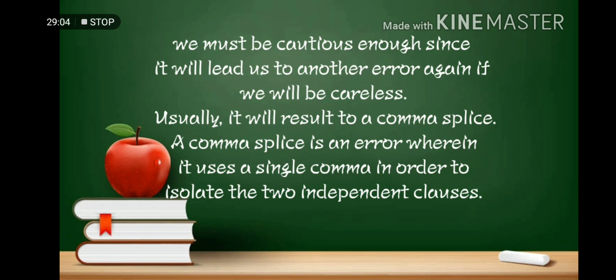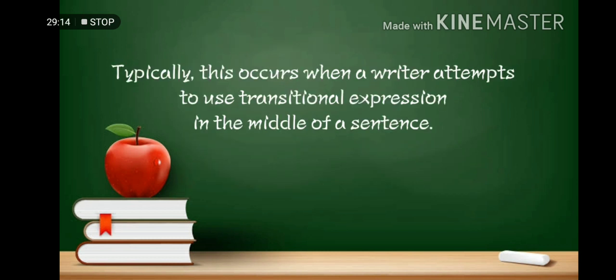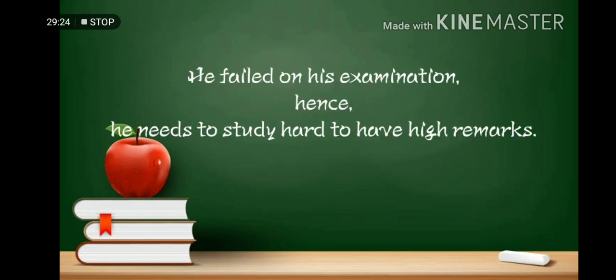A comma splice is an error wherein a single comma is used to separate the 2 independent clauses. Typically, this occurs when a writer attempts to use transitional expressions in the middle of a sentence. Example: He failed on his exams, hence he needs to study hard to have higher marks.